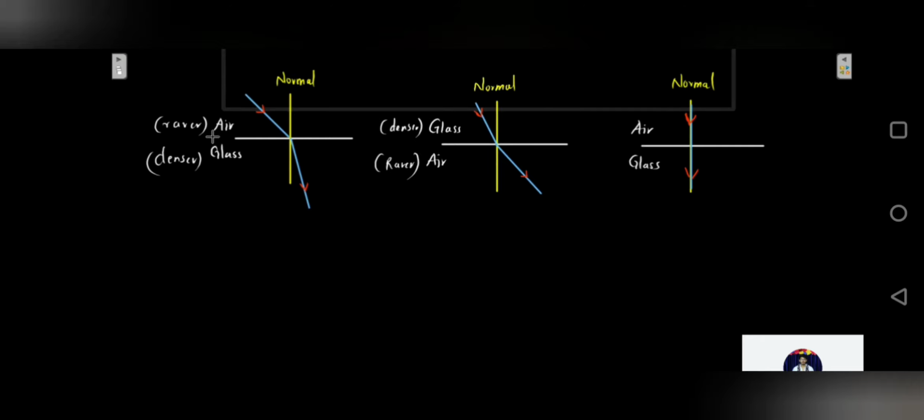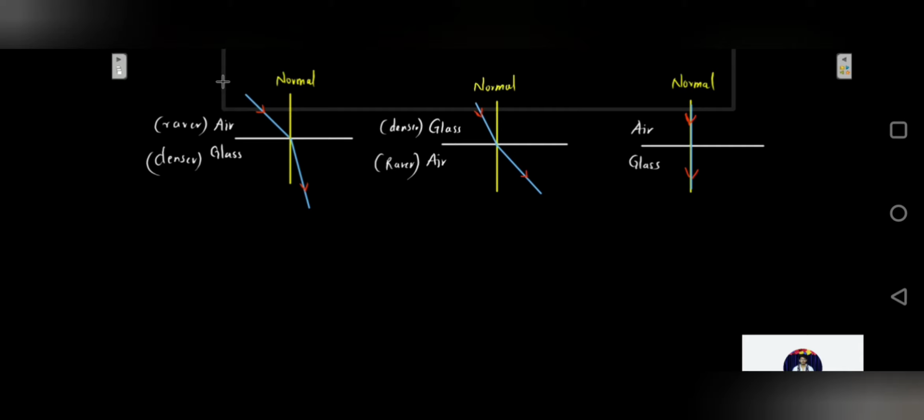In the first case, the ray of light is going from a rarer medium to a denser medium. Considering glass as a denser medium, the ray of light is going from air to glass. So it is going from rarer to denser medium.